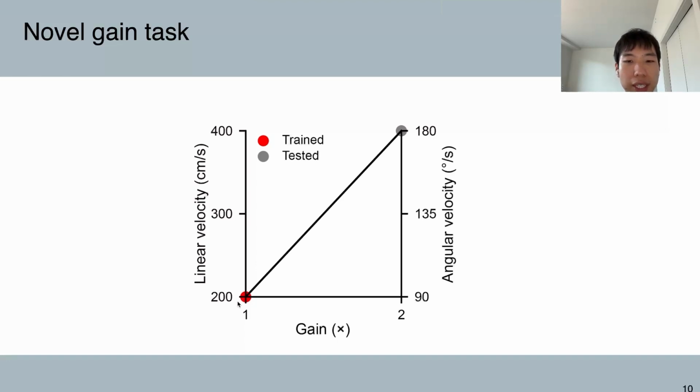During training, the gain remains fixed at 200 centimeters per second for the linear velocity and 90 degrees per second for angular velocity. And to test agent generalization abilities, here we can increase the gain to twice larger than in training. This means the maximum linear and angular velocities in the environment are doubled to 400 centimeters per second and 180 degrees per second. Now let us evaluate the modular and holistic agents again, but now with a higher joystick gain.